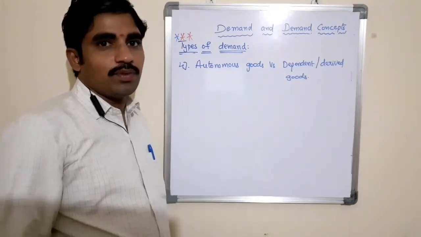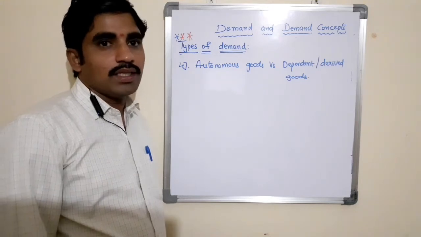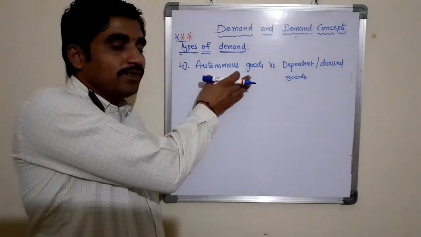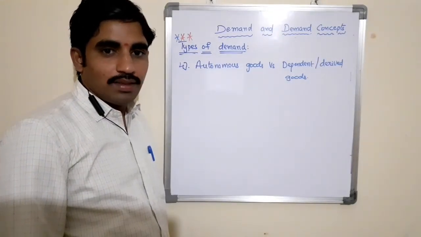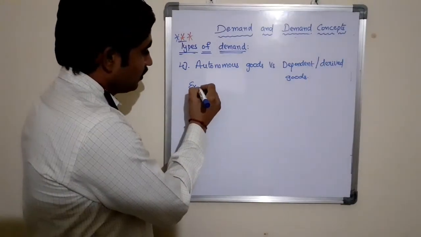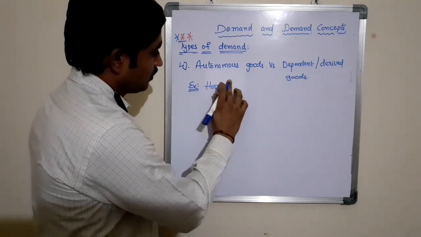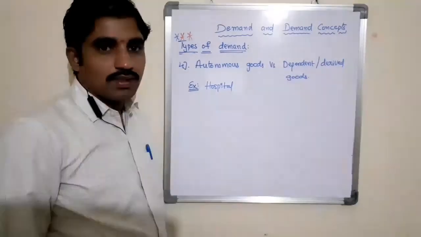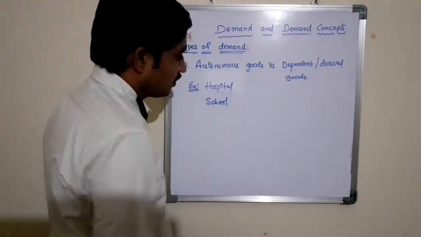The demand for a product that is not associated with the demand of other products is known as autonomous or direct demand. So here there is a direct demand for the autonomous goods. This cannot depend on other products or services to get the demand. For example, the demand for a hospital is autonomous demand. Schools: the demand for a school